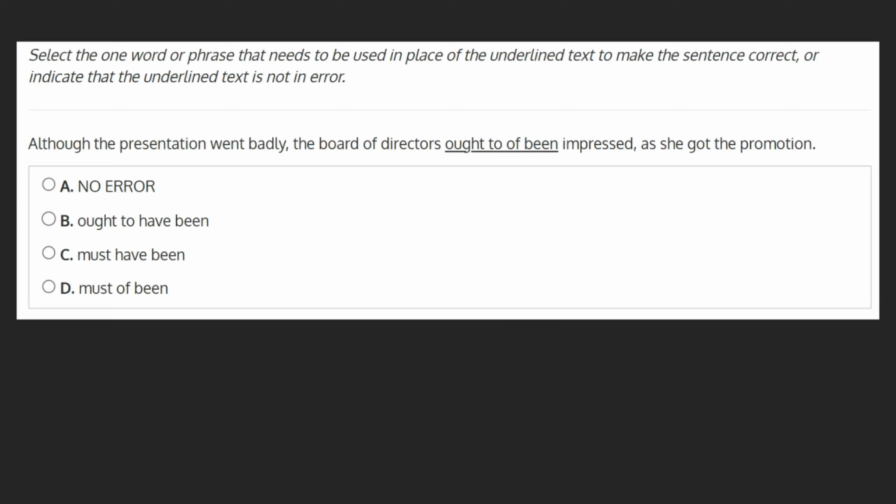Before taking a look at our choices, let's see if we can find an error in our underlined phrase. Right off the bat, we can see one. Ought of is never correct. The correct phrase is ought to have.